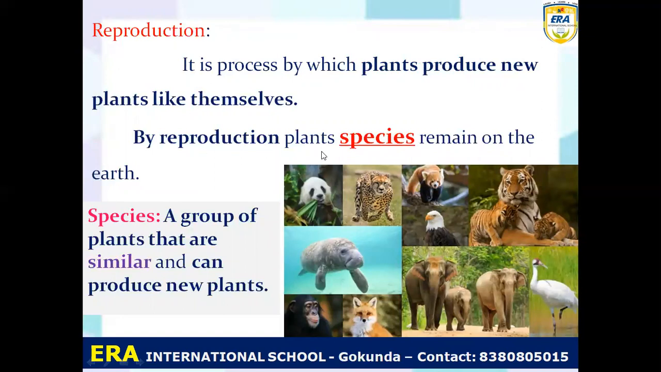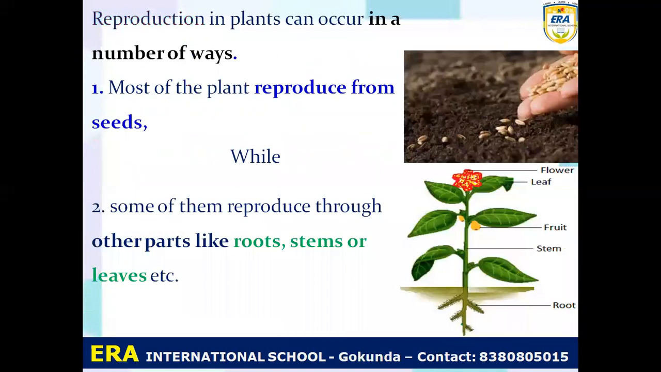By reproduction, plant species remain on the earth. So the different types of plants can remain on the earth because of reproduction. So what is a species? Species is a group of plants that are similar and can produce new plants. So you can understand that. So this is plant species 1. So all the plants which are similar like this, that is called species.